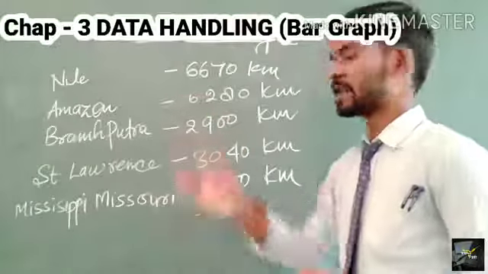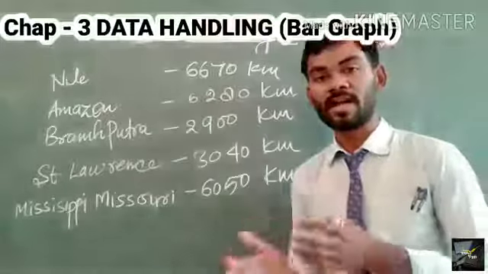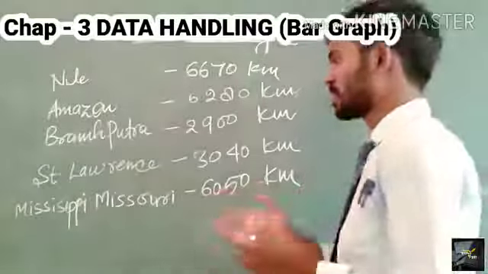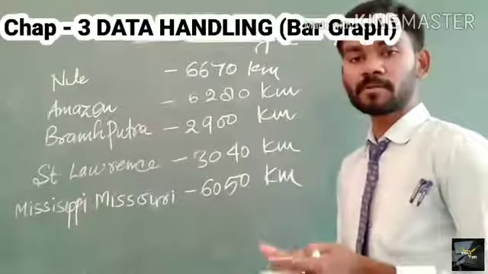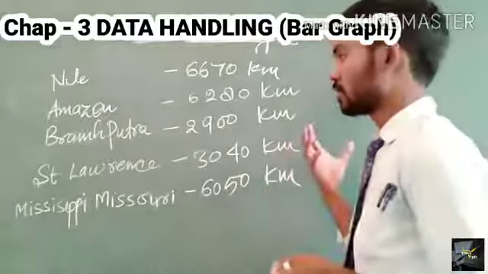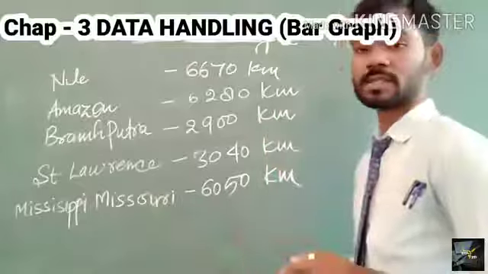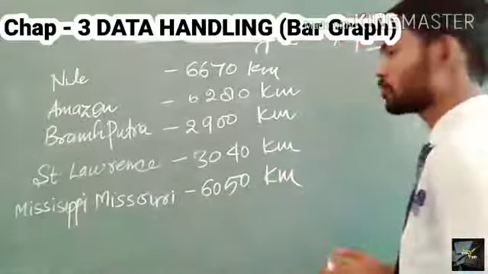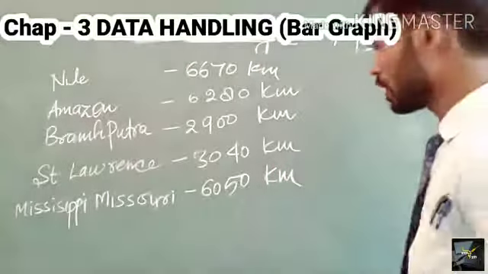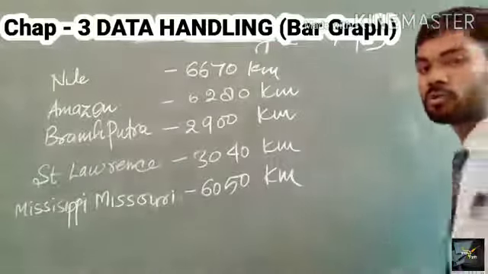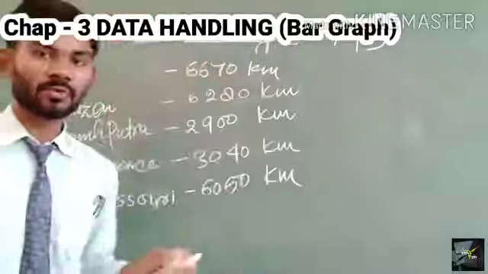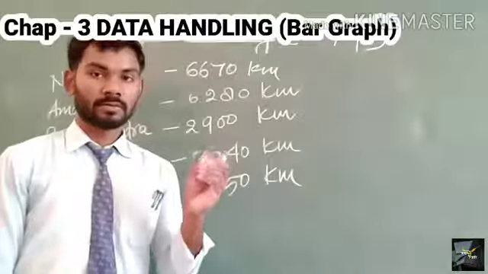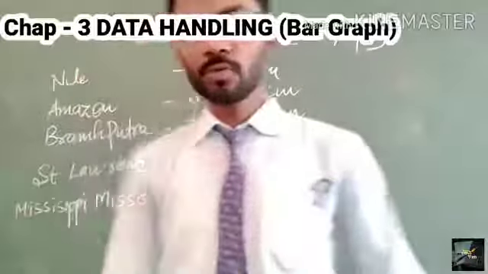Well, these questions are GK, and here we need not learn the lengths. We have to draw the graph of the length for these rivers. So, in order to draw the graph, we have to draw two mutually perpendicular lines, which are generally known as the axes.